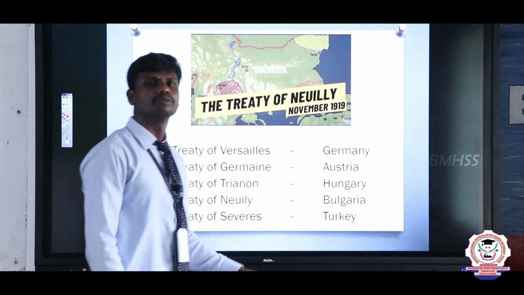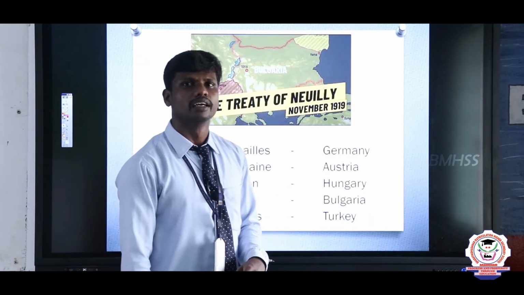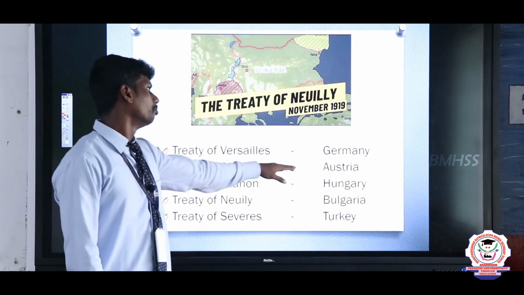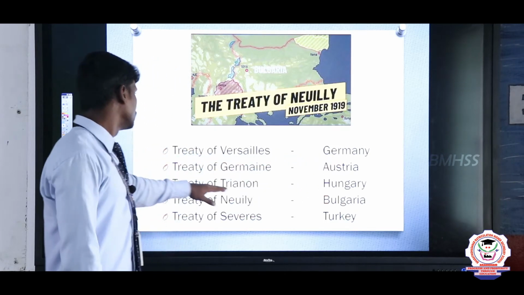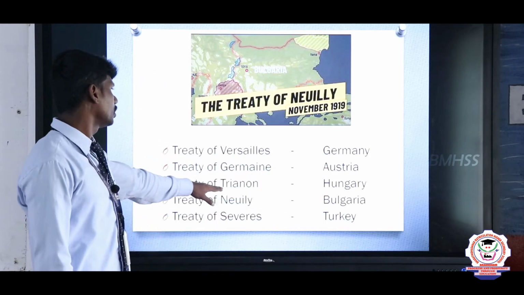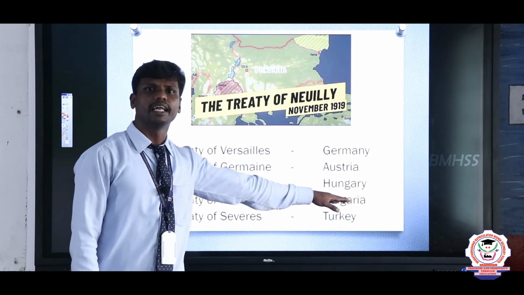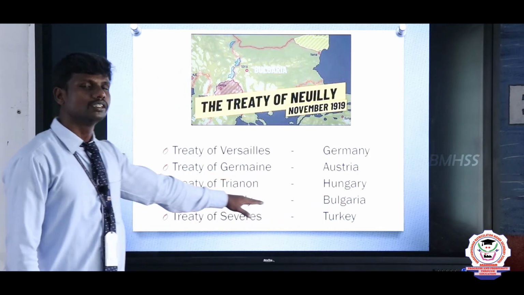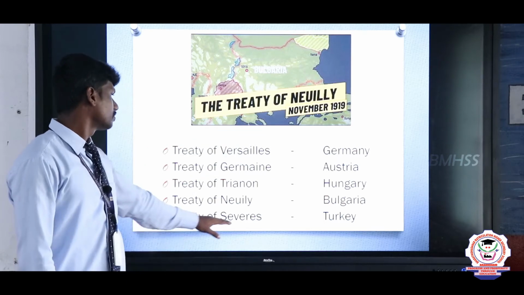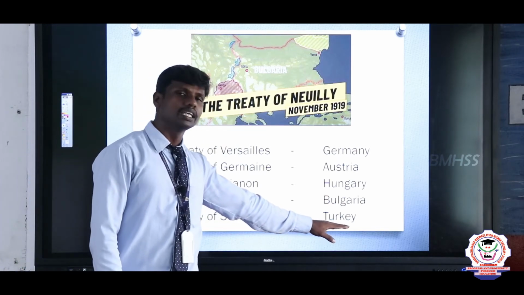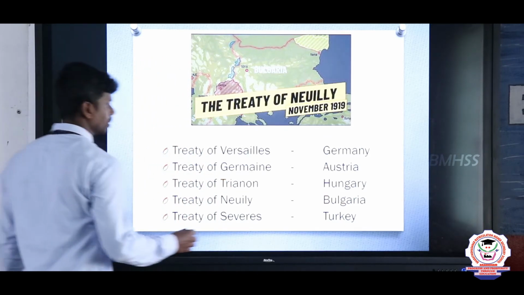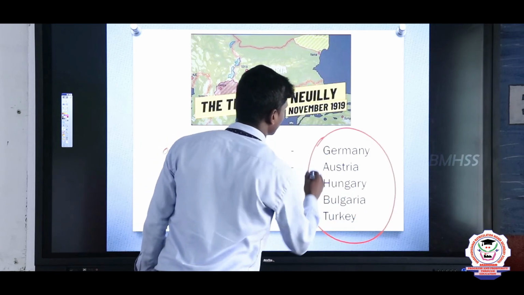And here, at the end of World War I, they signed a number of treaties between the defeated nations and the victorious nations. The Treaty of Versailles was signed between the victorious nations and Germany, the Treaty of Saint-Germain between Austria and the victorious nations, the Treaty of Trianon between Hungary and the victorious nations, the Treaty of Neuilly between Bulgaria and the victorious nations, and the Treaty of Sevres between Turkey and the victorious nations. These countries belong to one side, the Central Powers.